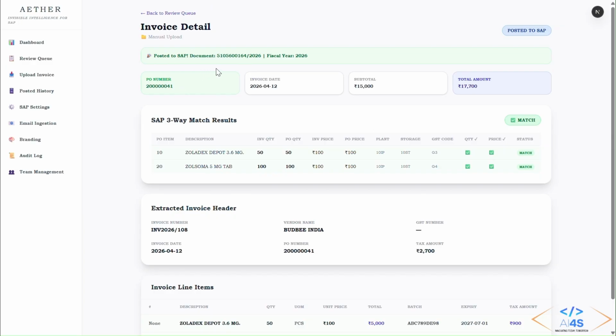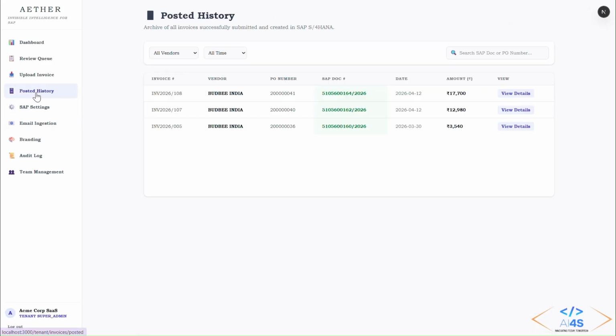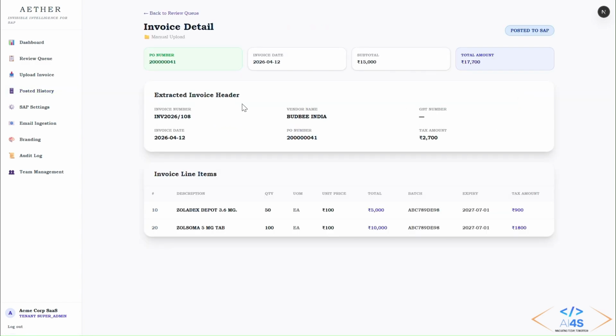As you can see, the document is posted, and the document number also comes from SAP S4HANA, and it is visible here. We can see that document number. We will go to the post history. Here we can see that this document we have posted, the PO number, which is 26041, and here is the document number and amount. In this, we can see the details of all the things. It is fully customizable as per business need. We can customize this application completely.